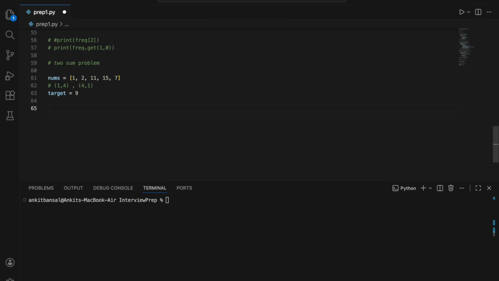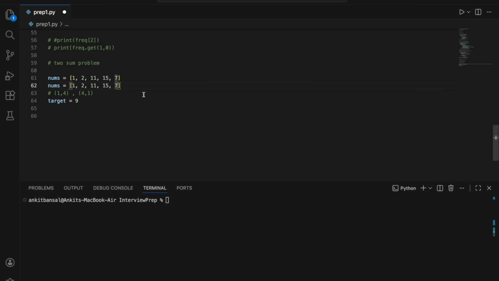Okay. So if you have to do this with brute force, you just imagine one more array is there. What you will do? You will pick this and then run a loop over it and see: 1 plus 2 is 9, no. 1 plus 11 is 9, no. 1 plus 15 is 9, no. 1 plus 7 is 9, no. Again you will check with 2. 2 plus 11 is 9, no. 2 plus 15 is 9, no. 2 plus 7 is 9, yes. Then you will return it.